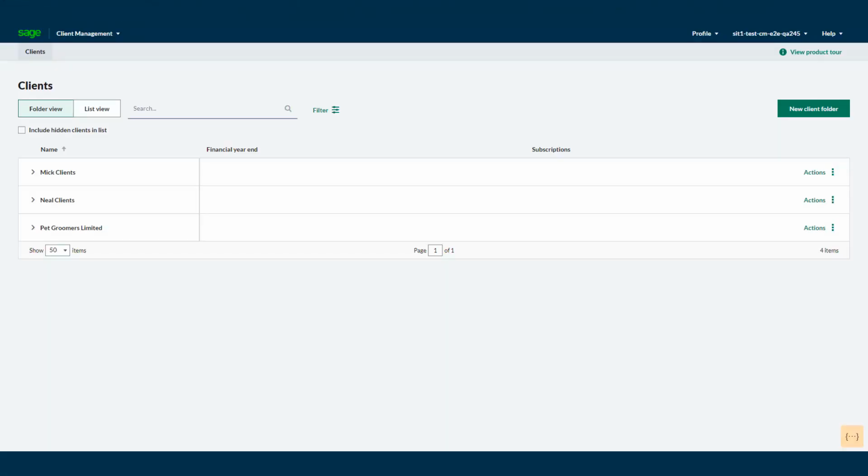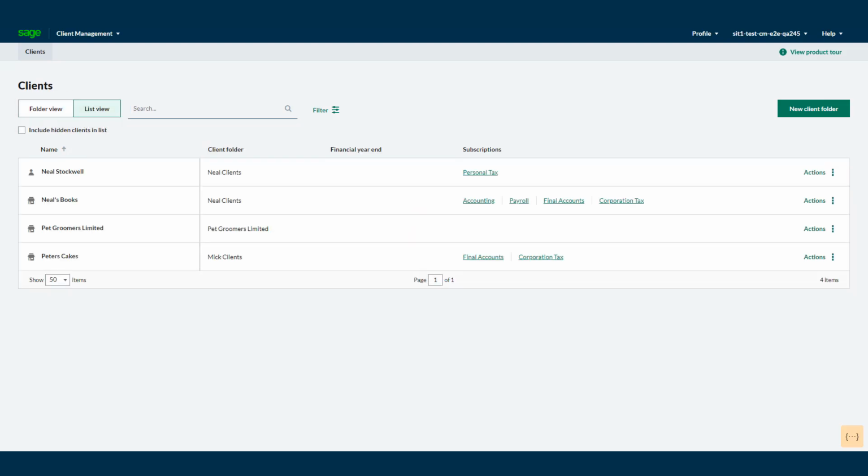We will now explore in more detail the homepage of the client management application, the client list. You can add folders to this list as a way to group clients, which is demonstrated in the folder view. In the list view, users can see an alphabetical list of clients. Alongside the client's name, you can see the client folder they belong to, their financial year-end details if available, and their subscriptions. You can access those by clicking onto it, and that will take you straight into the license itself.